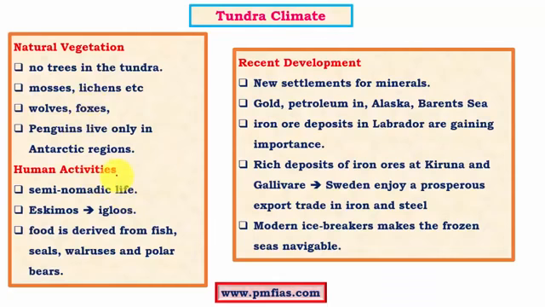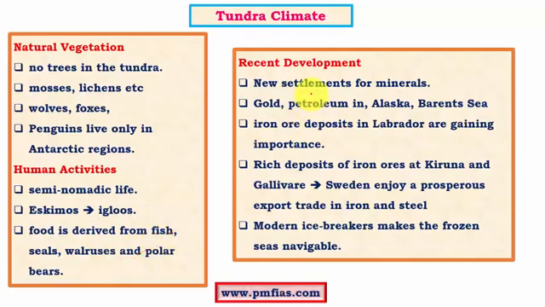And there is a significantly low population. We know that here the population is low because of extreme climatic conditions. There are nomadic tribes like the Eskimos who live in igloos made of ice, and most of their food is derived from fish and polar bears.